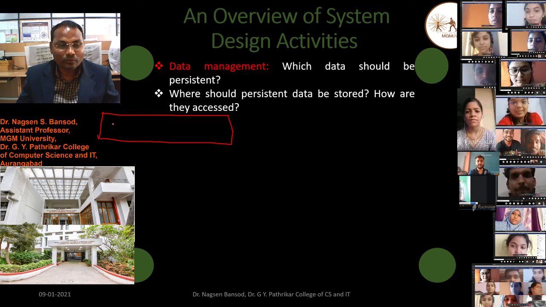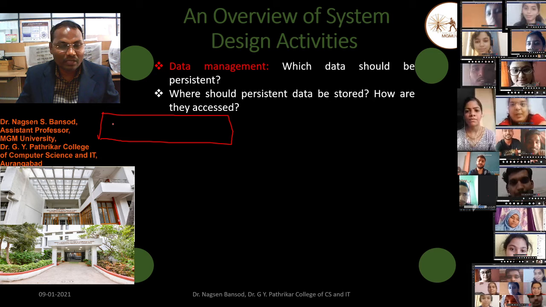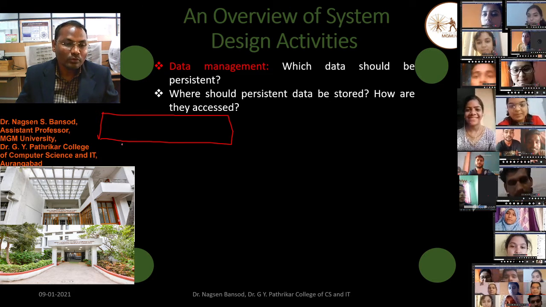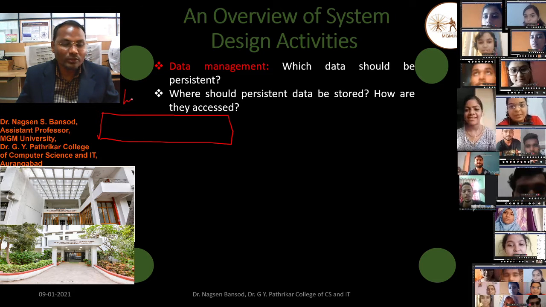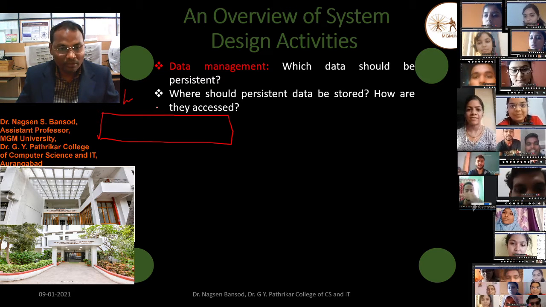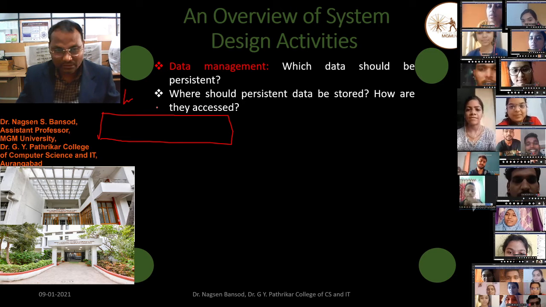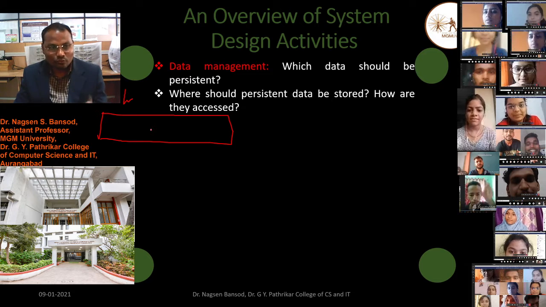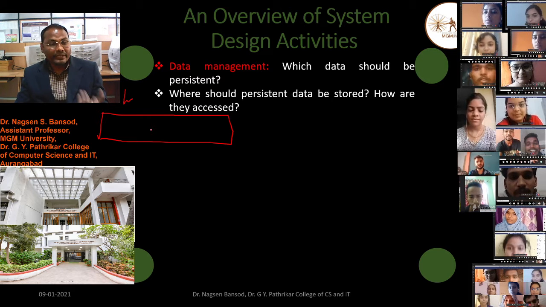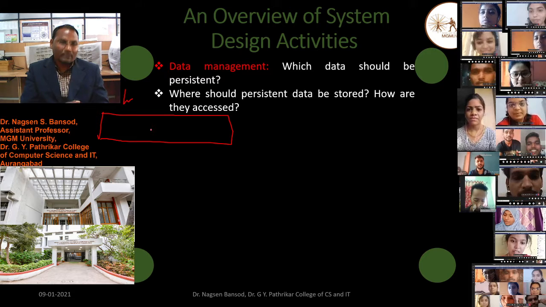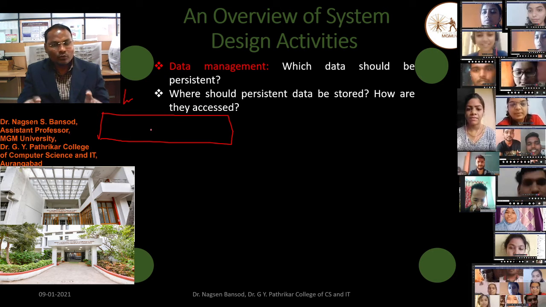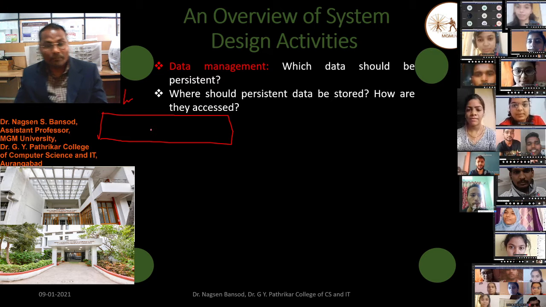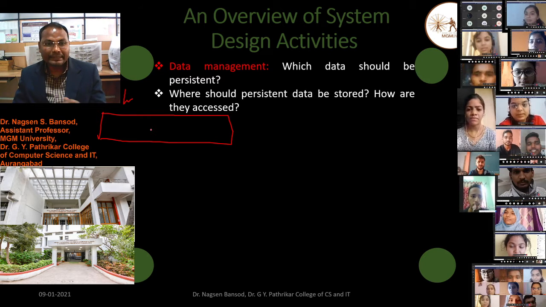Suppose there are negative comments, suppose there are some positive comments, therefore we have to do the analysis of positive as well as negative comments on the e-commerce websites. To do the analysis, to do the classification of those comments, we have to store that comment into our database. So where should persistent data be stored and how are they accessed?